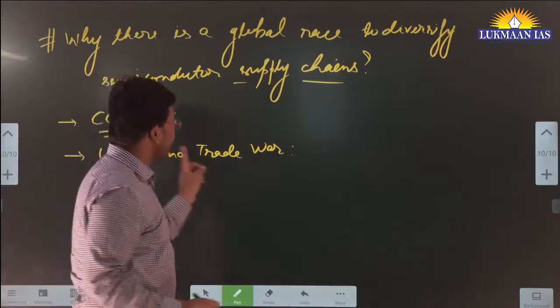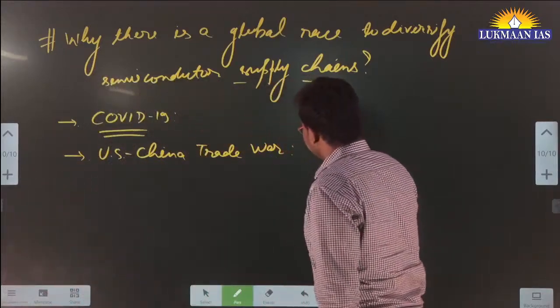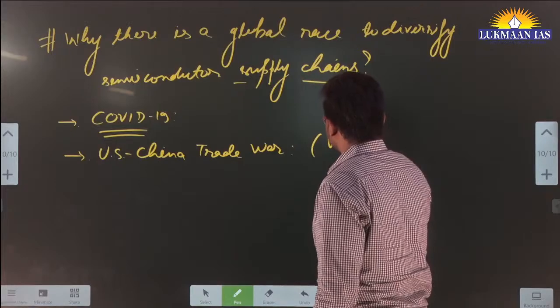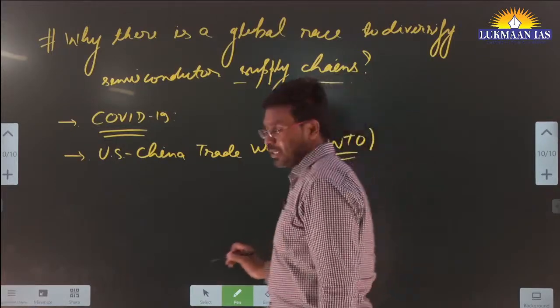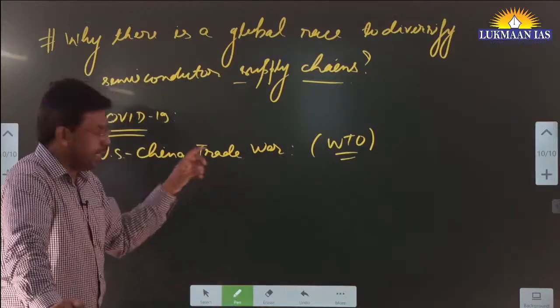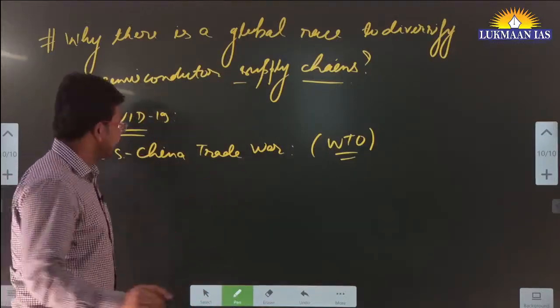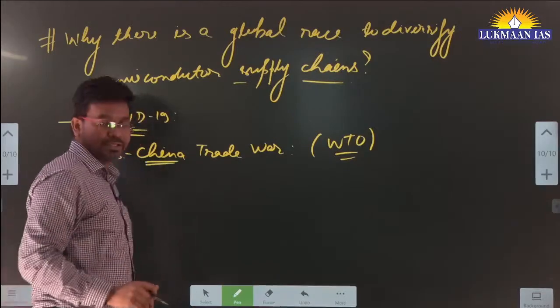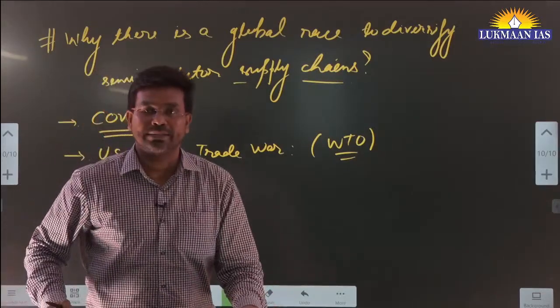So trade war is happening between these two countries, and the arena of the trade war is the World Trade Organization. Many times the USA files cases against China in the WTO, and China files cases in the WTO, and China is one of the leading countries that manufactures semiconductor related equipment.